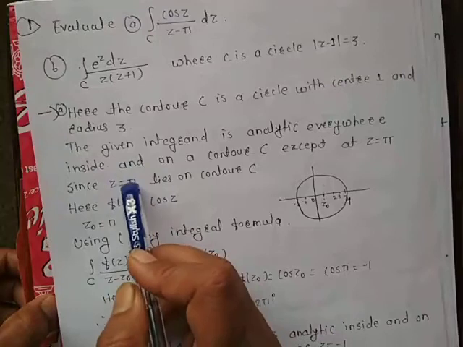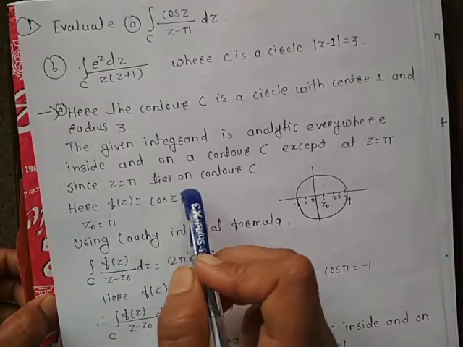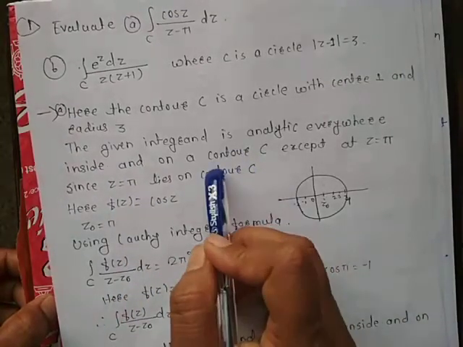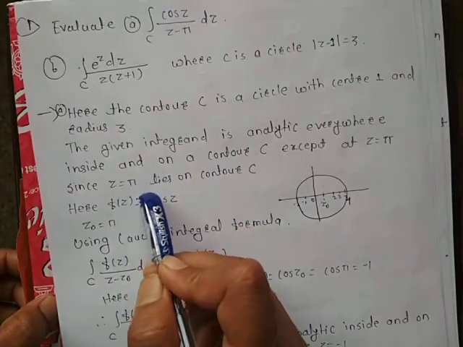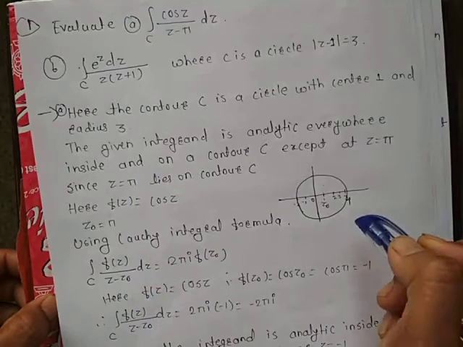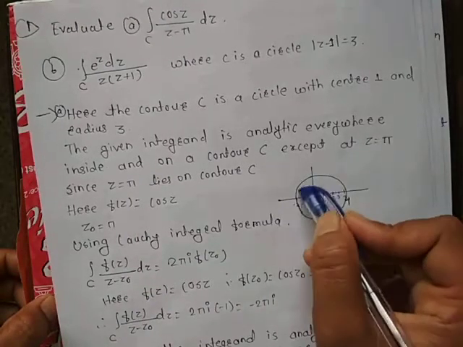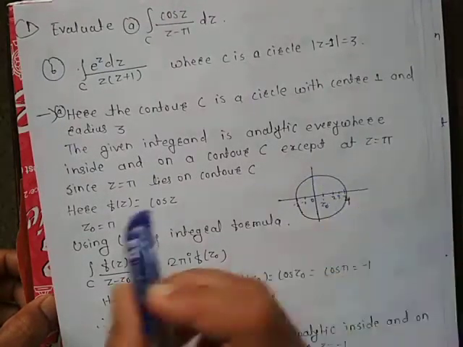This z = π lies on contour C, because π is equal to 3.14, which obviously lies in contour C.